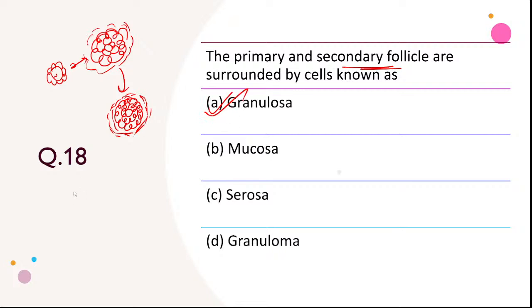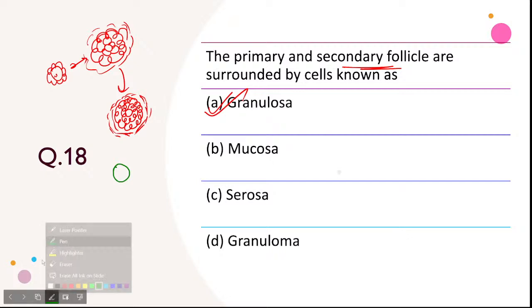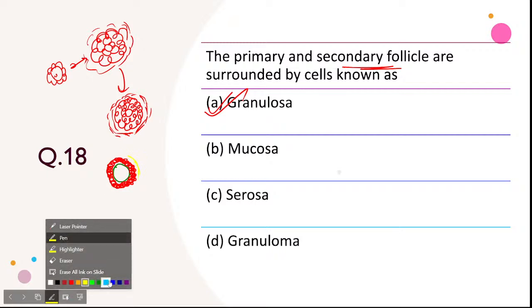Granulosa cells is the correct answer, because in the middle what we have, let me use some different color for that. So let's say this is the primary or secondary follicle. This primary or secondary oocyte is surrounded by granulosa cells, and after that, okay, it is not visible, let me use some different blue color.